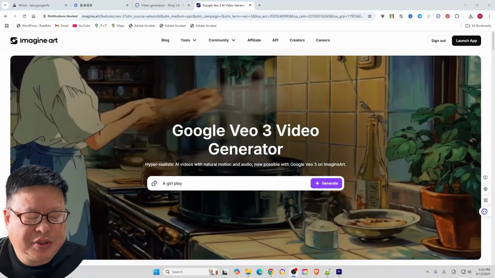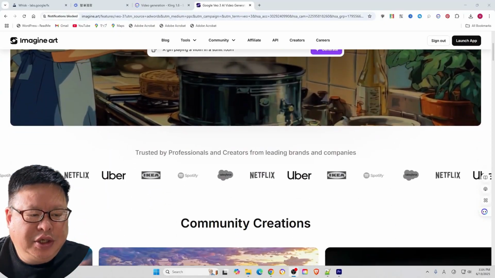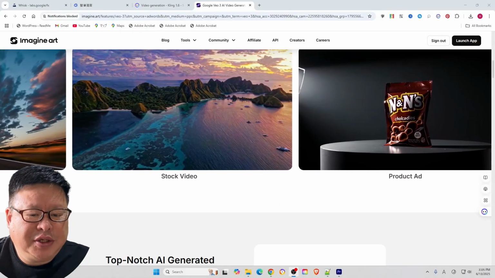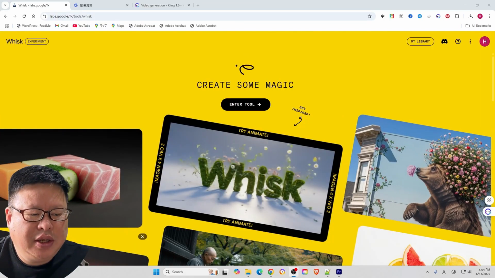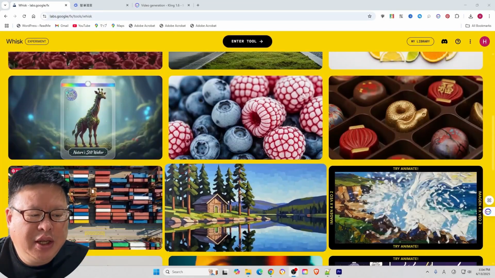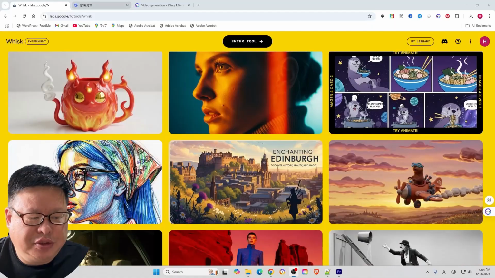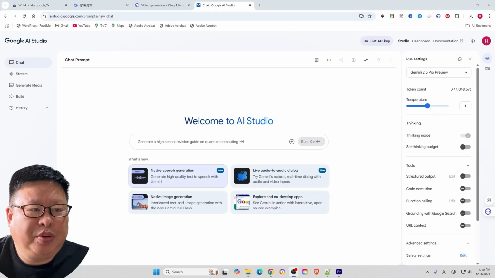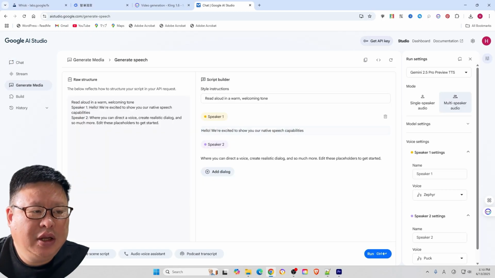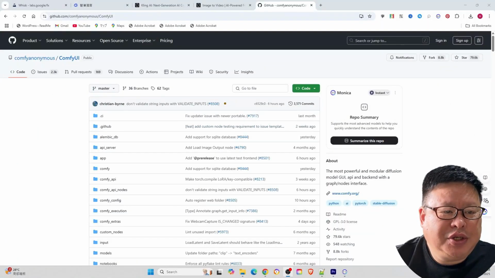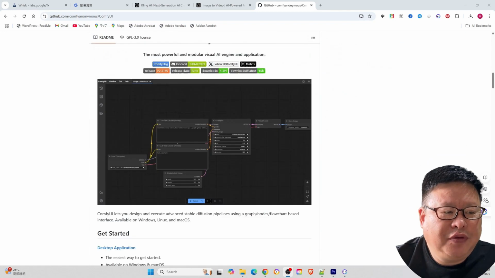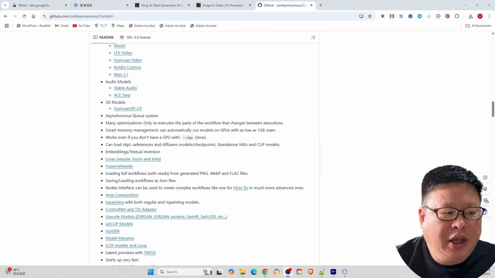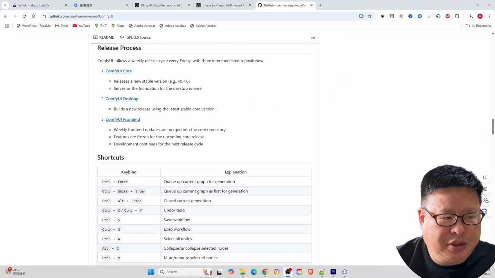Google's new model, Veo 3, generates videos with AI voice-over simultaneously. Whisk, a tool for image generation and image-to-video conversion. Gemini 2.5 Pro preview version can generate native speech based on text, and can also provide live chat with human-like quality, and so on. For AI video generation open-source tools, ComfyUI plays a vital role in open-source image and video generation.